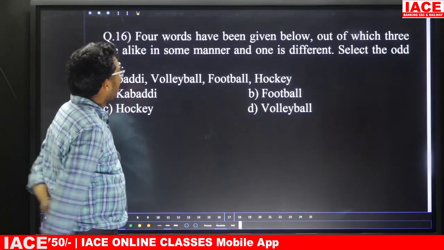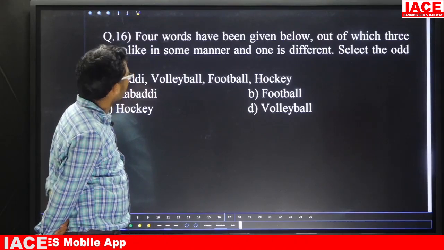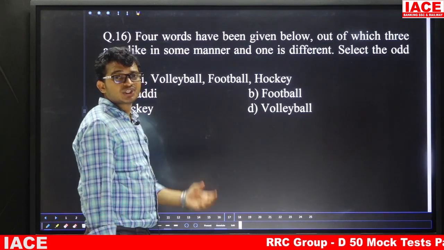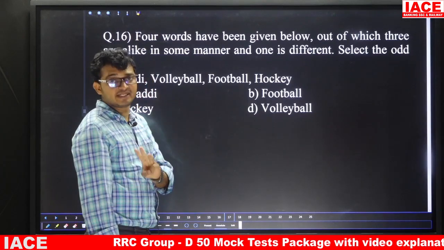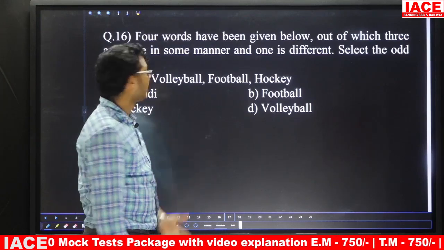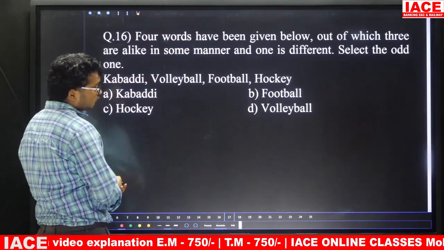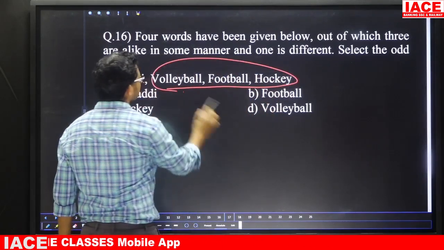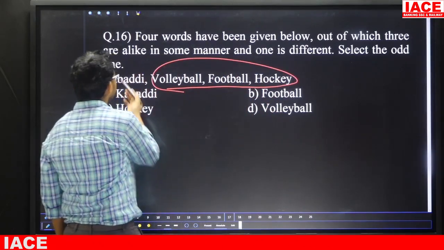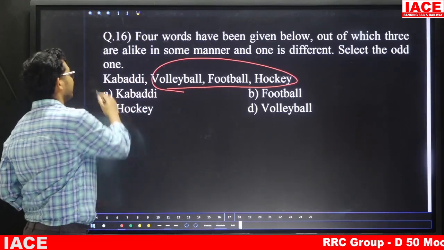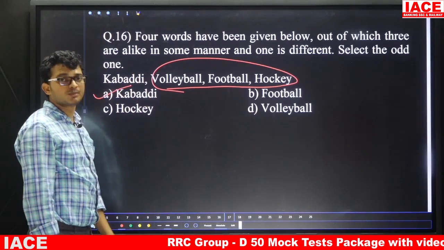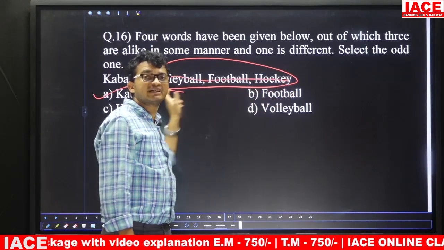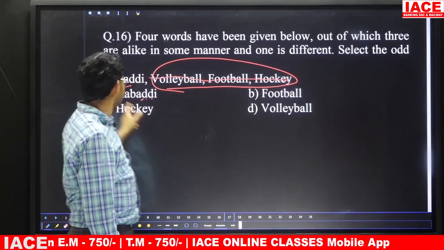Question number 16. 4 words have been given below, out of which 3 are alike in some manner and 1 is different. Select the odd one. So out of the given 4 games, 3 are the same, 1 is different. So which one is the different game? Here kabaddi, volleyball, football and cricket. Friends, volleyball, football and cricket we are going to play by using a ball. But kabaddi we are not going to play using a ball. That means the different one is kabaddi, so the answer is option A. Why? Because the remaining 3 we can play by using a ball, but in kabaddi we are not going to use a ball. So the answer is option A.